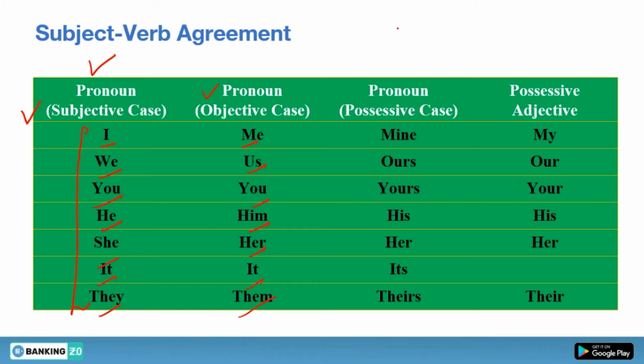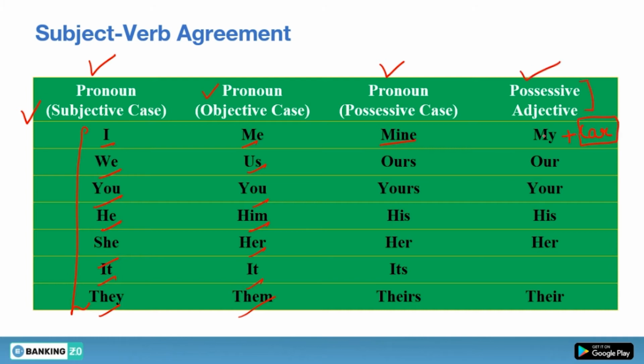Now this table is talking about the possessive case. I have told you in that particular class that we do not use any noun with this pronoun, that is, mine. This car is mine. But when you say this is my car, then you have to use a noun here. That is why there is a difference.